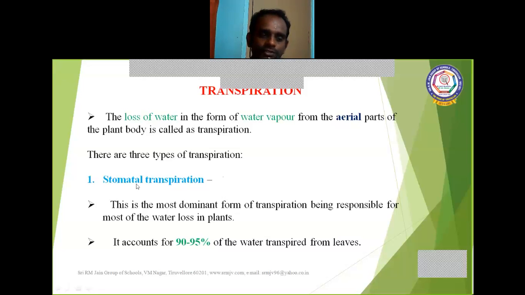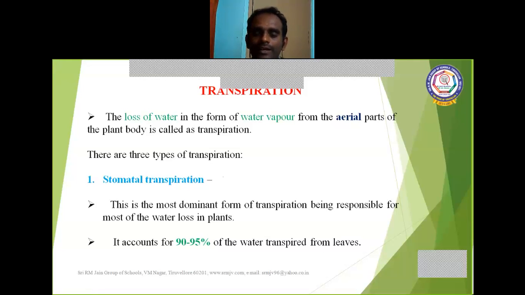First one, stomatal transpiration. This is the most dominant form of transpiration, being responsible for most of the water loss in plants. About 90 to 95% of water is lost through the leaves, through the stomata.